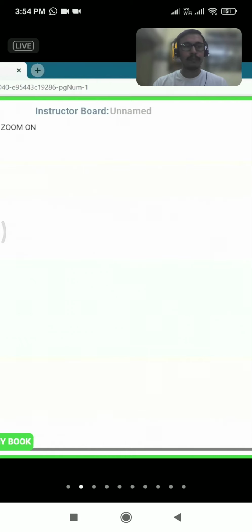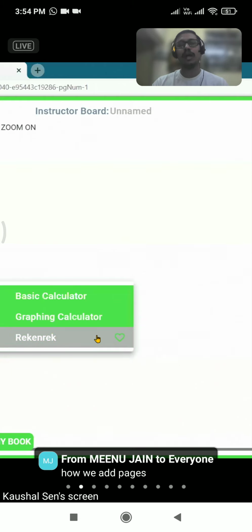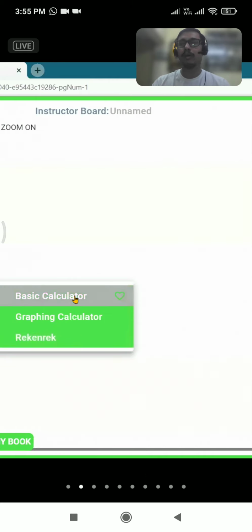Next comes the calculator. So we have 3 calculators: basic, graphic, and recurrent. So as a maths teacher or as an accounts teacher, if you want to do some kind of calculations, we have the online calculators. Rather than going on to Google or taking out a calculator physically, we have the facility of putting a calculator on the screen and the students can use the calculator.